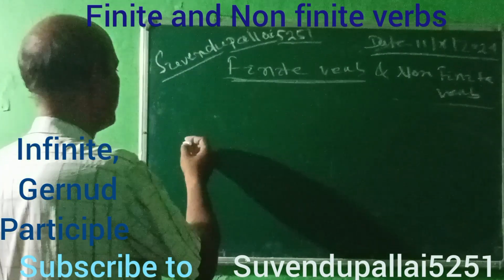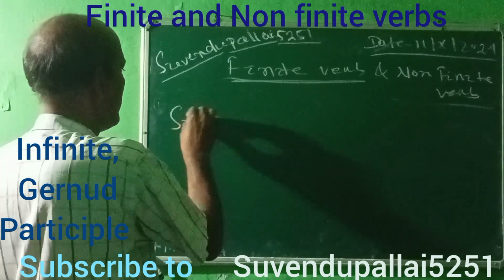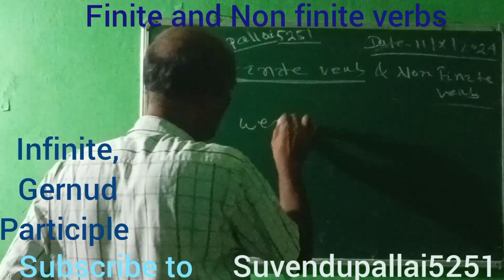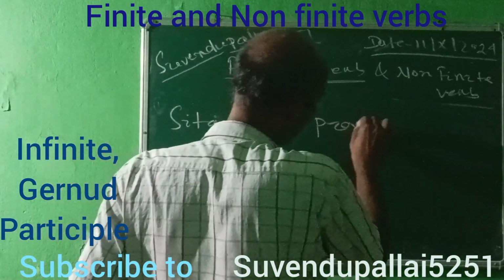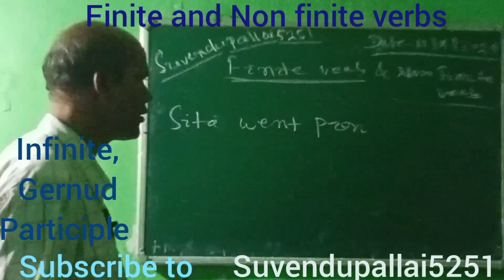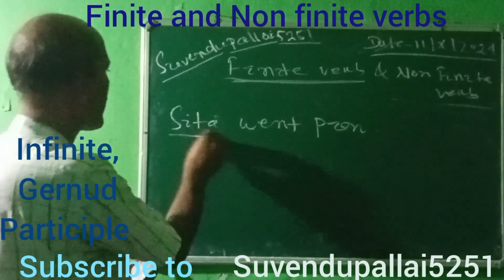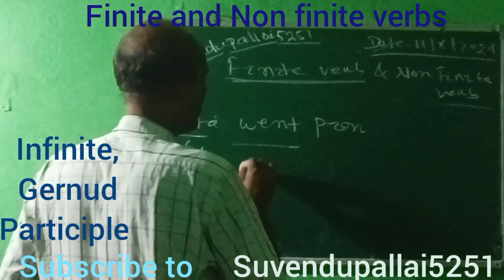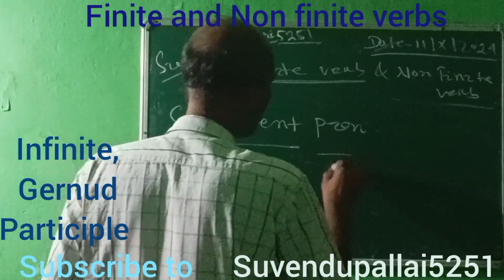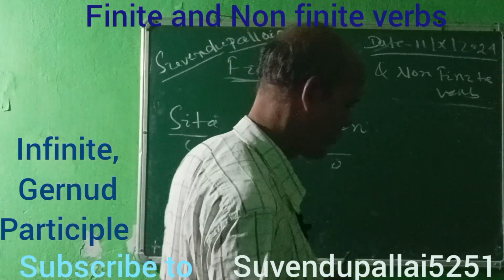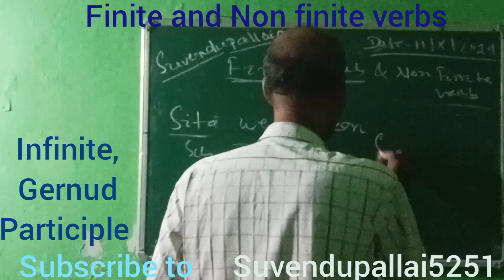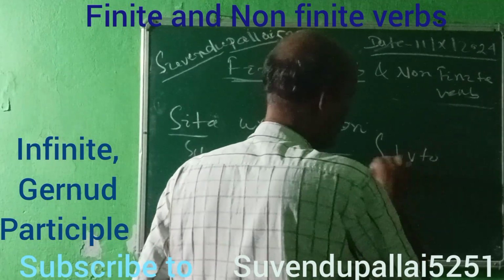Let us go. Sita went Puri. Here Sita is subject, went is verb, and Puri is object. The pattern of the sentence is SVO.